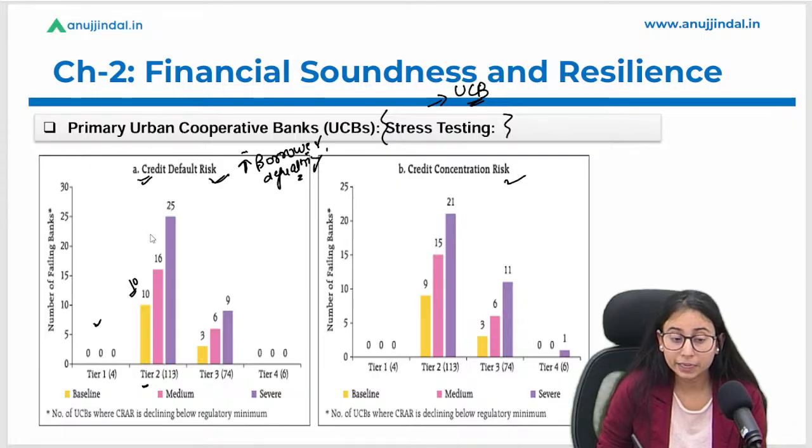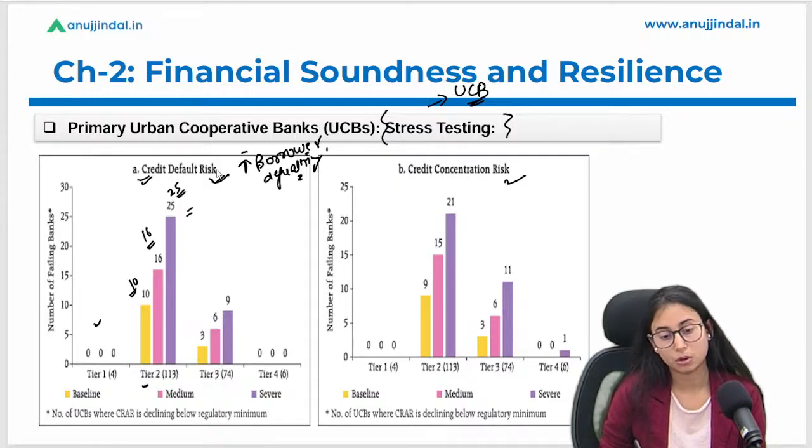Under the medium risk scenario, 16 banks of the tier 2 category are expected to fail. And if we talk about the severe risk scenario, 25 banks are expected to fail under the tier 2 categories of UCBs.